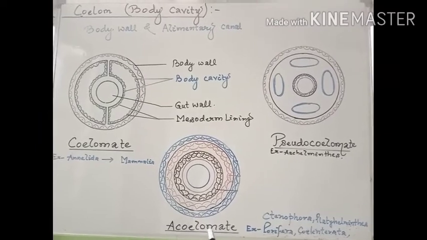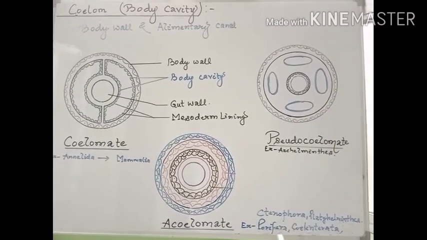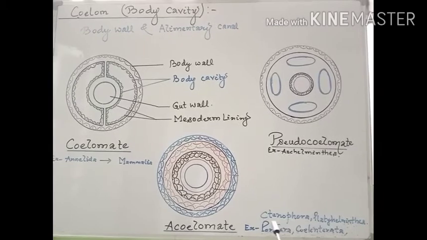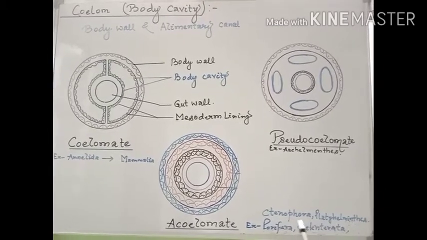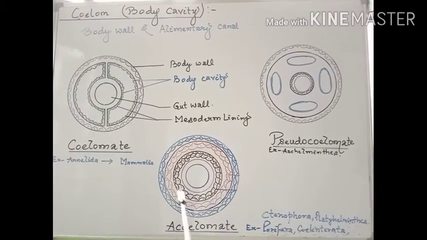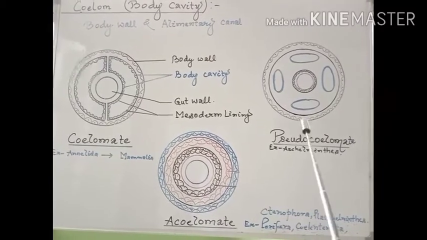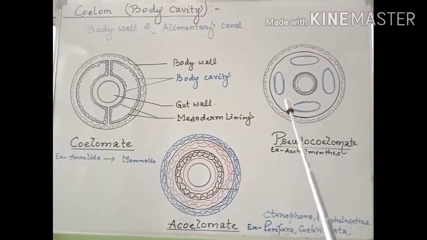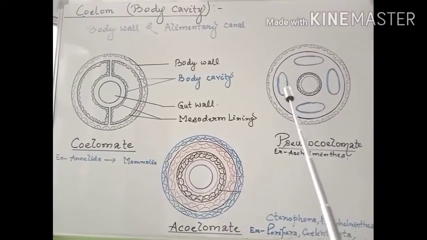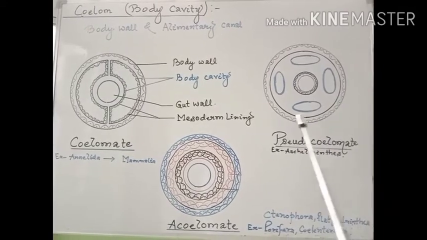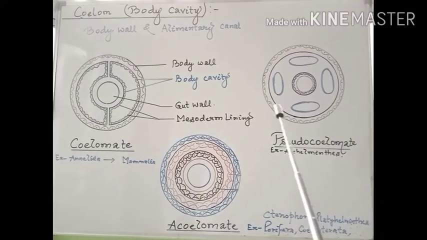For example, the members of the Porifera, Coelentrates, Ctenophores and Platyhelminths belong to the category of acoelomate animals. In the case of pseudocoelomates, a false coelom is present, meaning the body cavity is scattered as pouches and is not lined by the mesoderm.